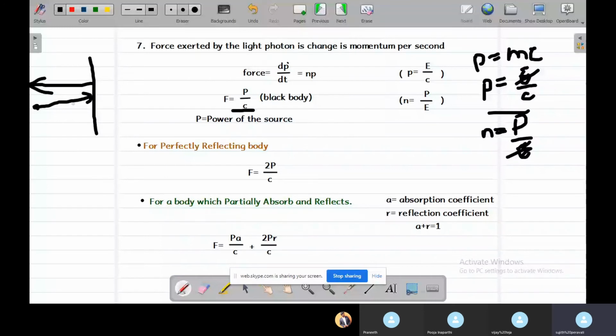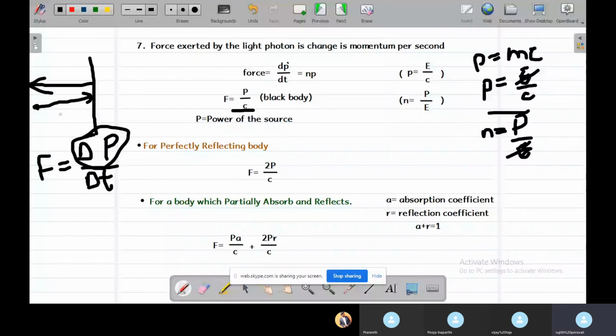So we know that force is equal to change of momentum by change of time. So what will be the change in momentum in the case of a perfectly reflecting body?